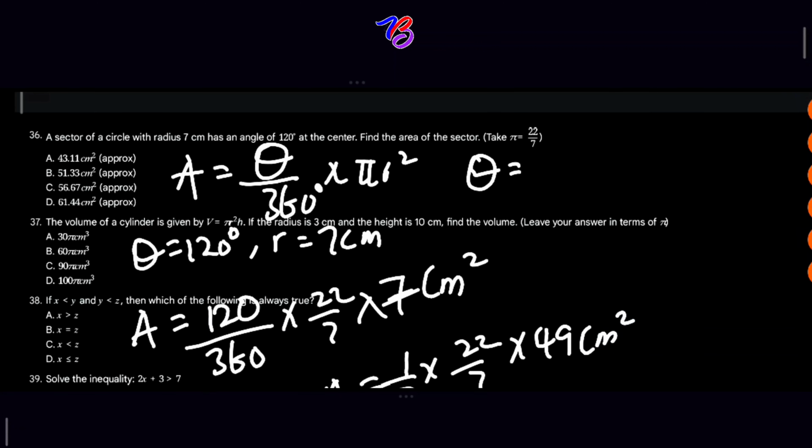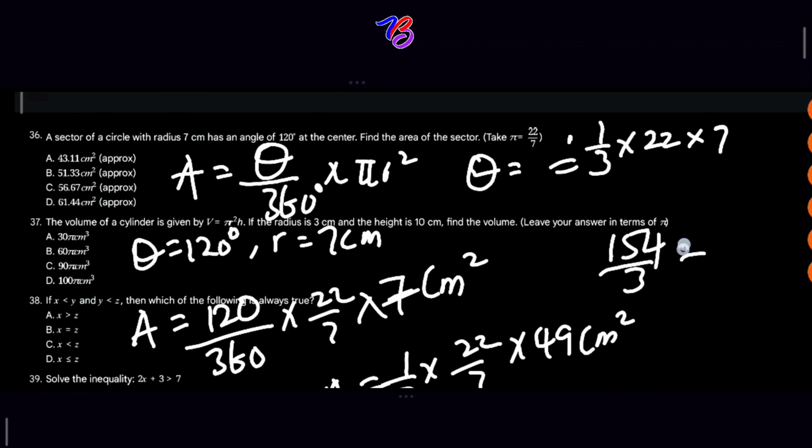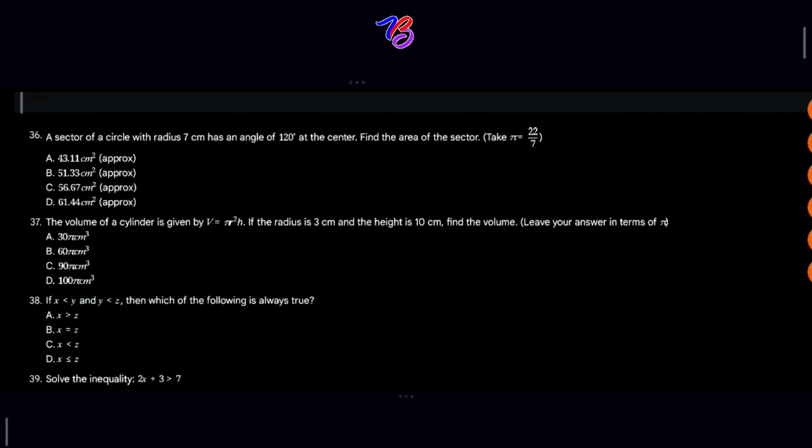If we solve this further, we're going to have 1 over 3 times 22 times 7. 22 multiplied by 7 will give you 154 over 3, which will give us approximately 51.33 centimeters squared. That is our answer. 51.33 centimeters squared, B.